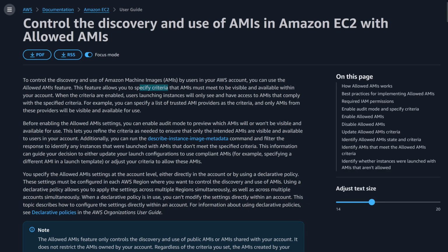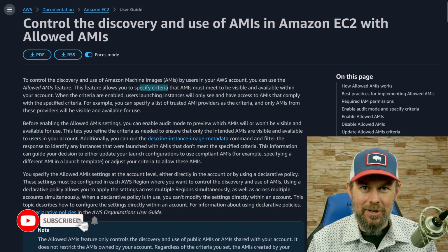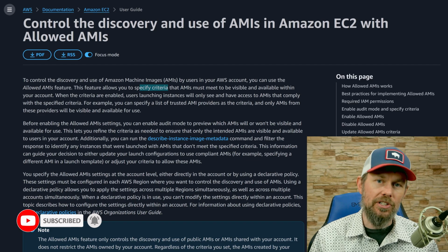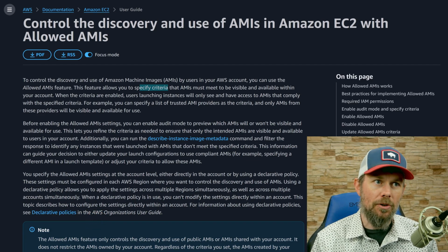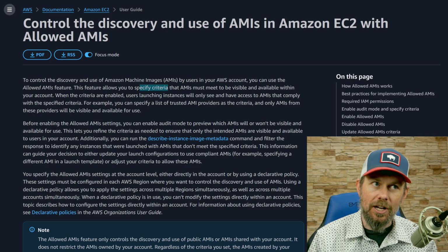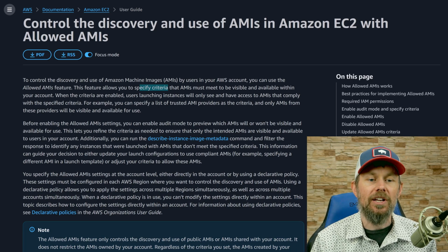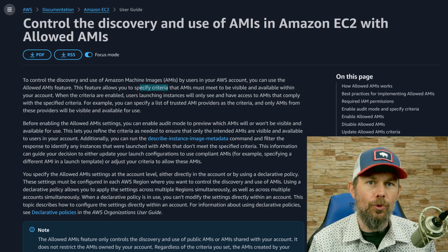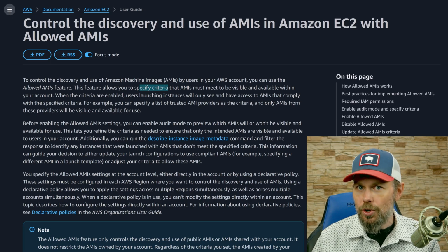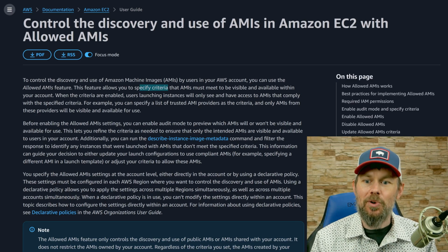The way that this documentation reads, I could kind of predict. I'm not necessarily committing them to this, but hopefully in the future, they would actually give you additional criteria, being able to look at different properties, like when was this AMI last updated, for example? Was it updated in the last 60 days, that kind of thing? So the way that this article reads in the documentation kind of leads you to believe that they might add more criteria in the future, but because it's kind of vague, I did want to let you know that